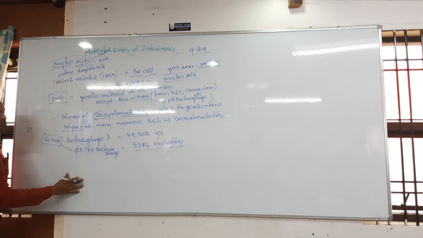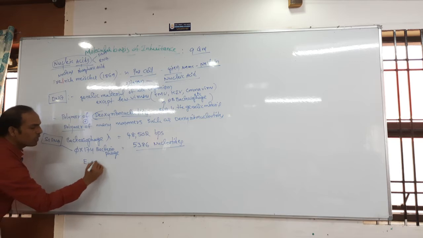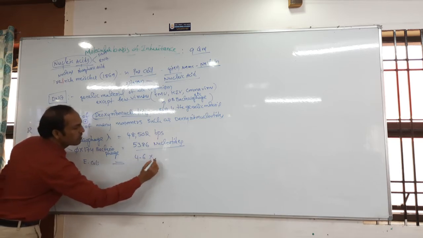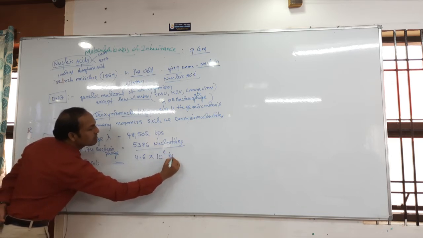Phi X174 bacteriophage. After that, the next one given is Escherichia coli. How many base pairs are there in Escherichia coli? 4.6 into 10 to the power of 6 BPs are present.